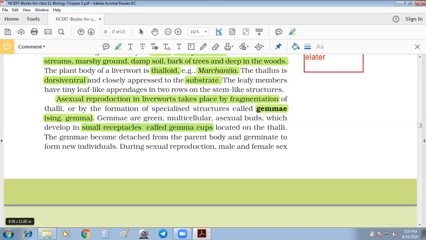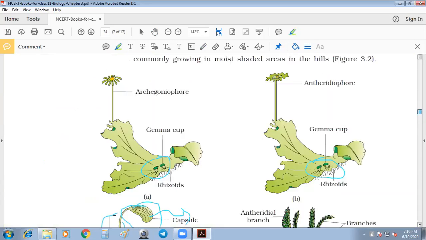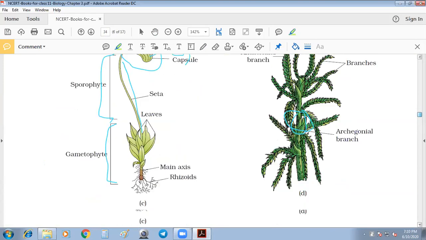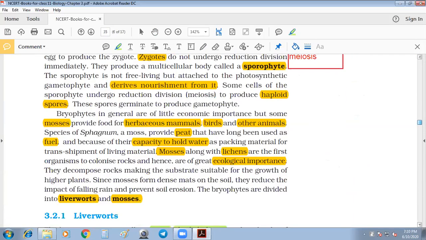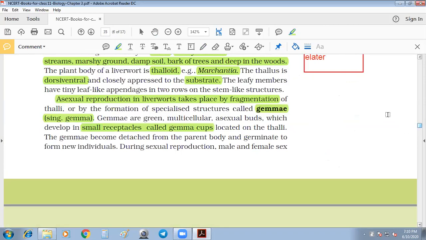See here, I am repeating with the diagram. See here, this small bud is called the gemma cup. So this is a vegetative reproductive organ, given in the case of asexual reproduction. Asexual reproduction is also considered vegetative reproduction, no difference between those, right? So gemmae become detached from the parent body, which means they get separated from the plant body and generate into a new individual.